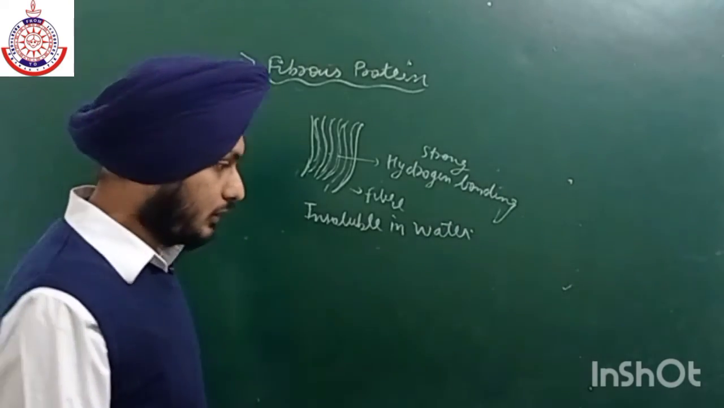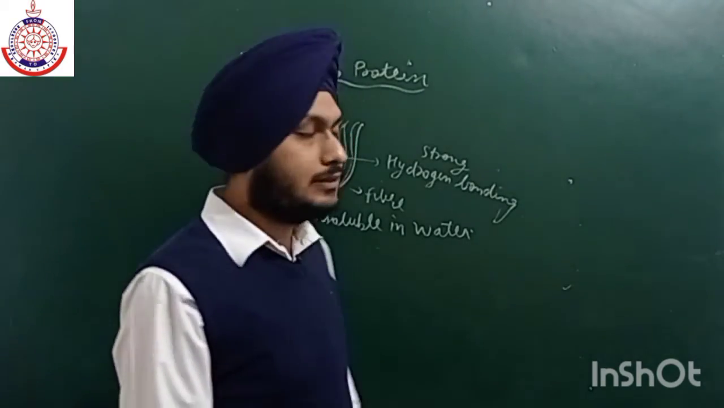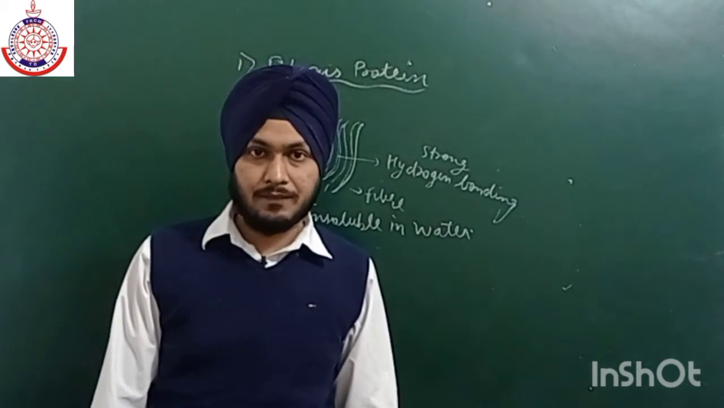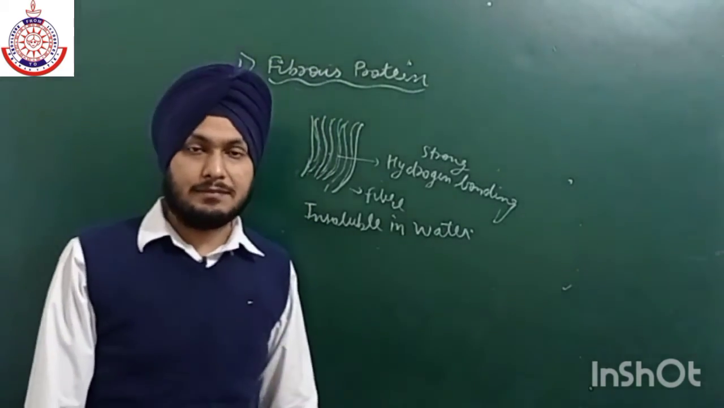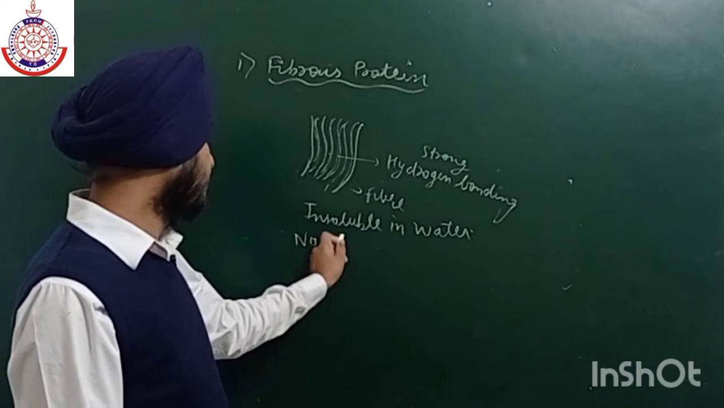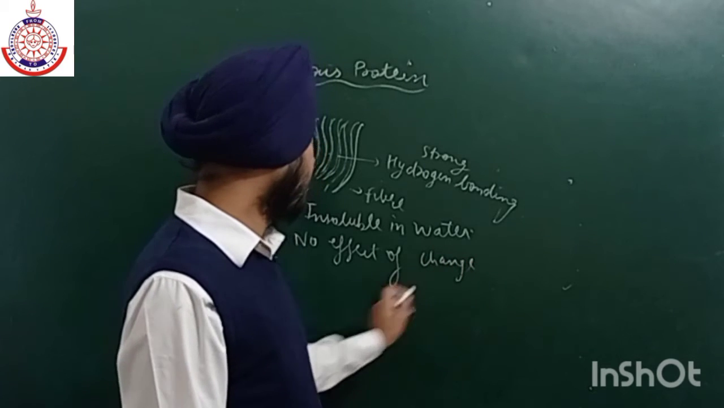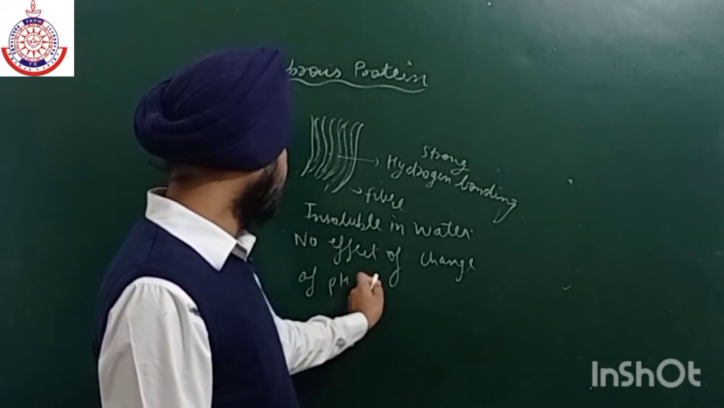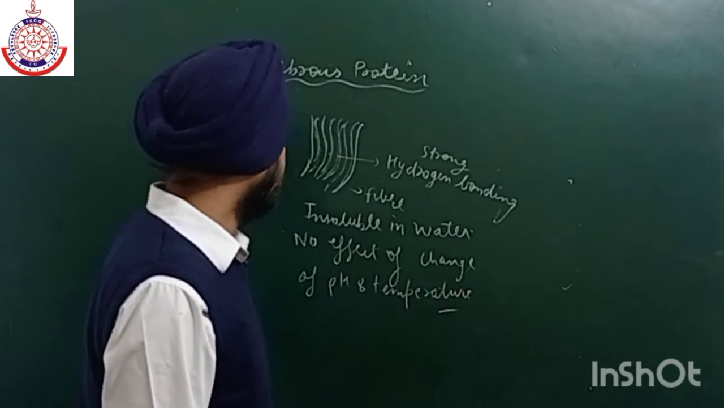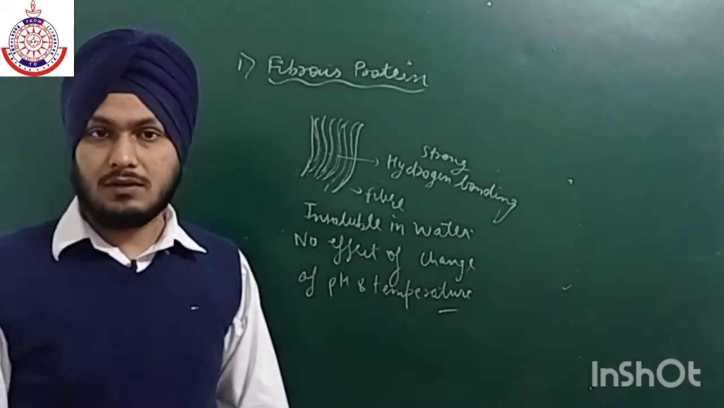And one more thing, there is very little change in their structure with change in temperature and any other value like pH. There is not so much influence of pH and temperature on fibrous protein. So write this also: no effect of change of pH and temperature. And they are arranged in such a way to form a complete fiber.